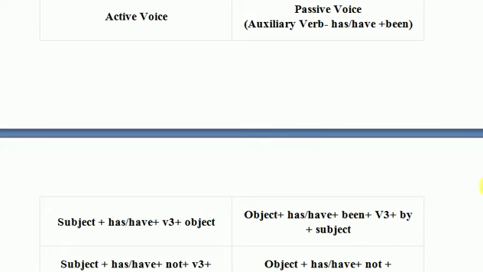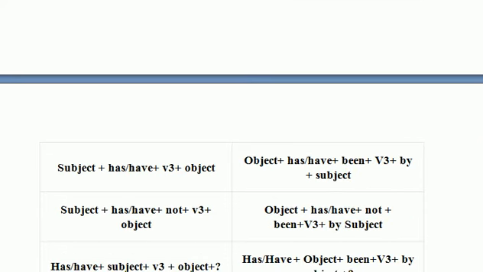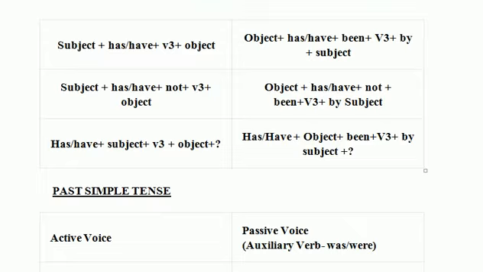Similarly in the negative sentence it would be subject plus has/have plus not plus verb का third form of the verb and object. He has not cooked the food. The food has not been cooked by him. Has he cooked the food? Has the food been cooked by him?